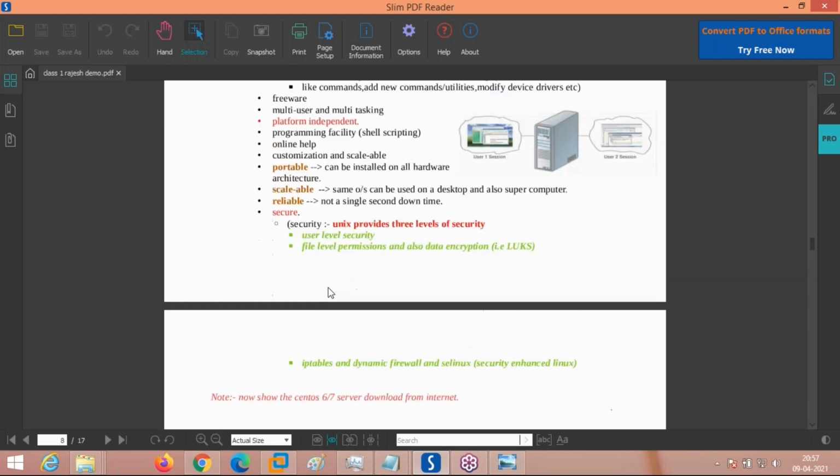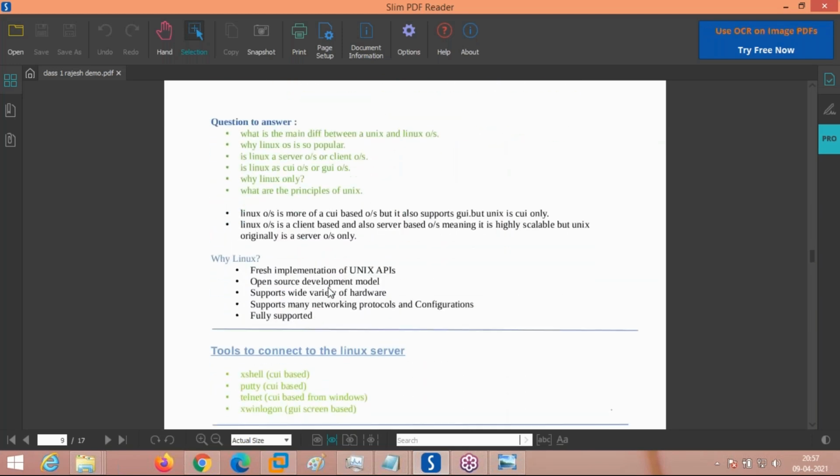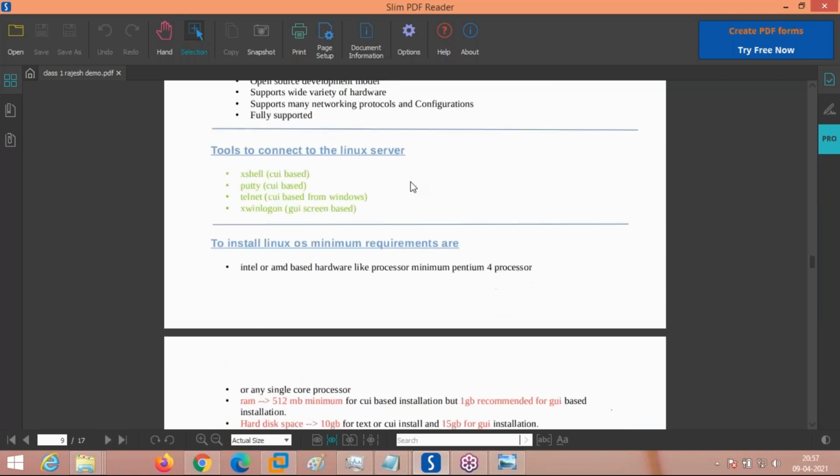Now you have to understand the features of the Linux operating system, and these questions will also be answered. What are the main differences between Linux OS and Unix OS? Why is Linux so popular? Is Linux a client OS or a server OS? Is Linux CUI based or GUI based? Why Linux only? All these things. Okay, now we have to understand.